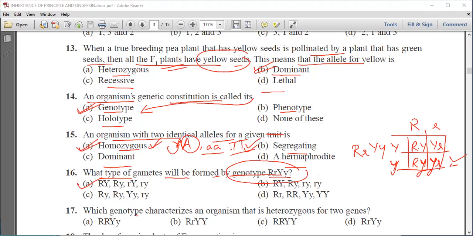Next, which genotype characterizes an organism that is heterozygous for 2 alleles? Now we can see that this is showing the heterozygous characteristic, which is heterozygous for 2 alleles. So this is the genotype.